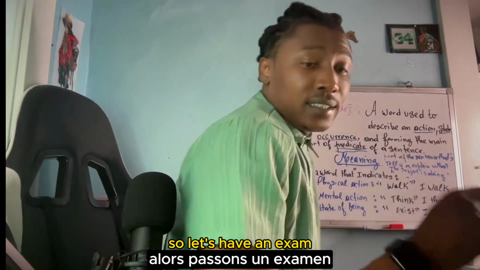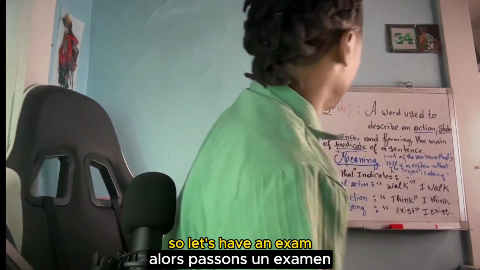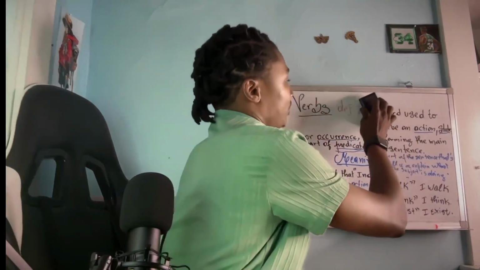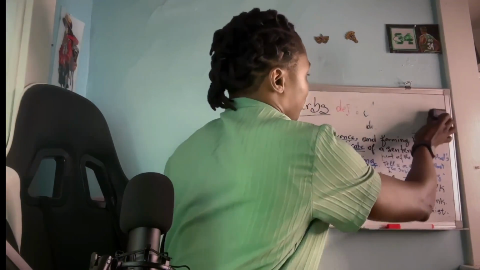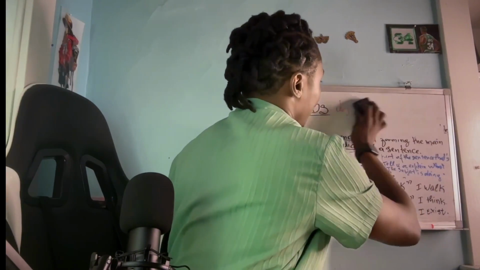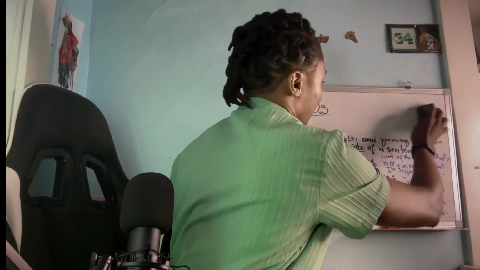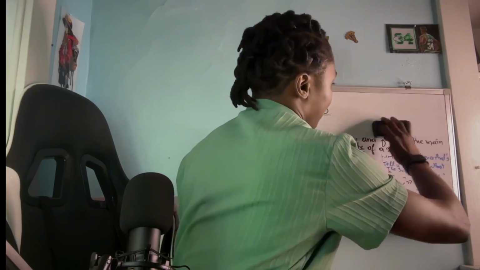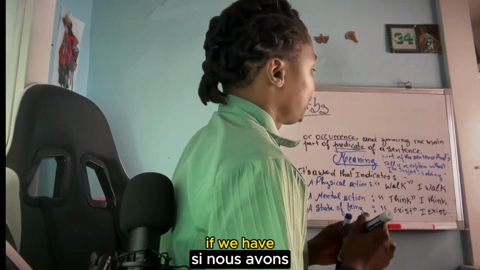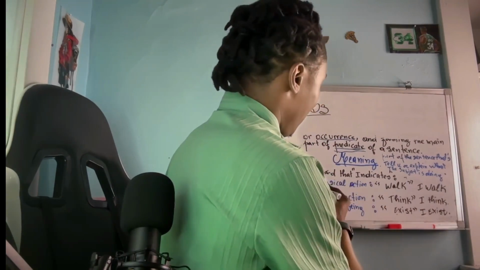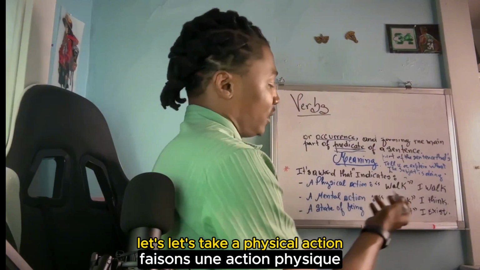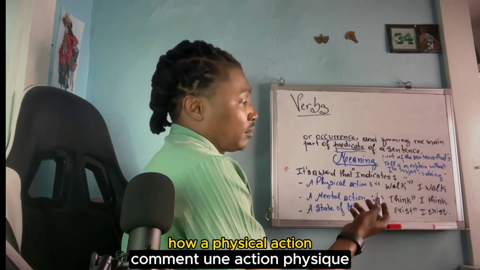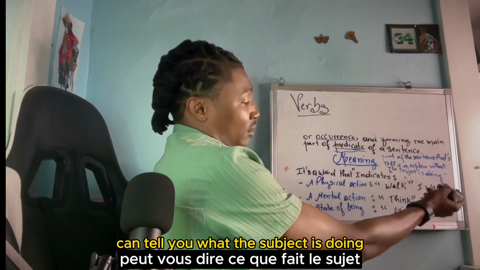So let's have an example, right? If we have, let's take a physical action. How a physical action can tell you what the subject is doing.